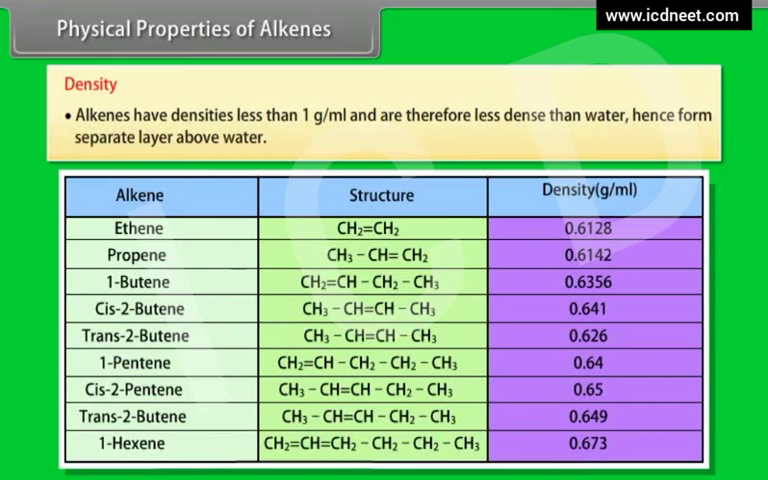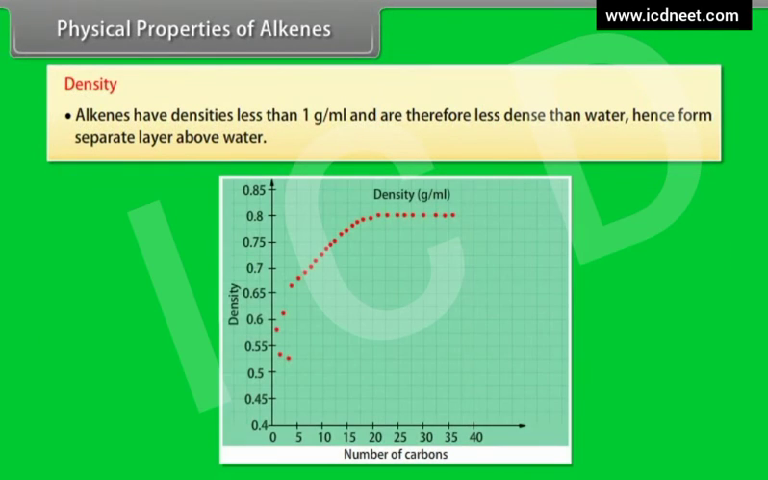Density. Alkenes have densities less than 1 gram per milliliter and are therefore less dense than water, hence they form a separate layer above water. As the molecular mass of alkenes increases, density increases.